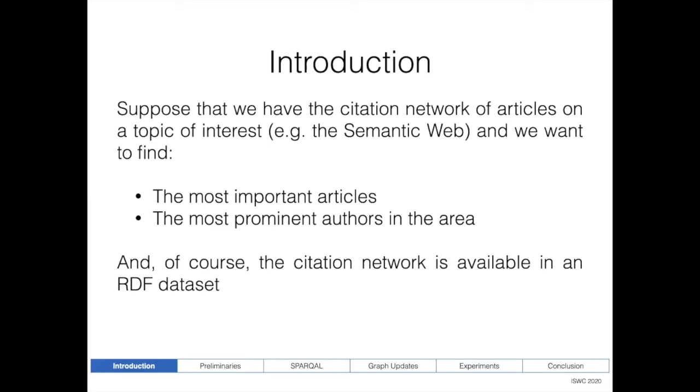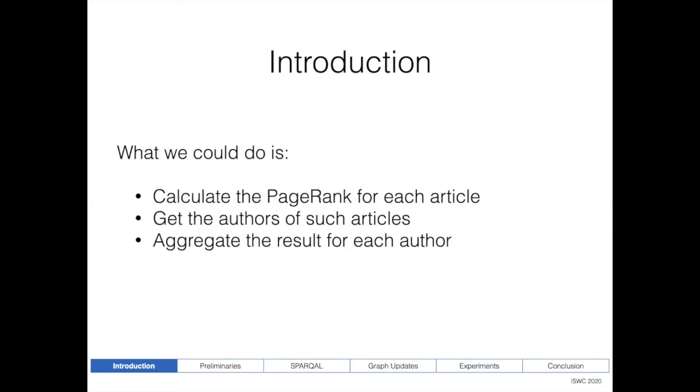Suppose that we have the citation network of articles on a topic of interest, for instance, the semantic web, and we want to find the most important articles and the most prominent authors in the area. And of course, the citation network is available as an RDF dataset. So to achieve this task, what we could do is to calculate the PageRank for each article, then get the authors of such articles, and then aggregate our results.